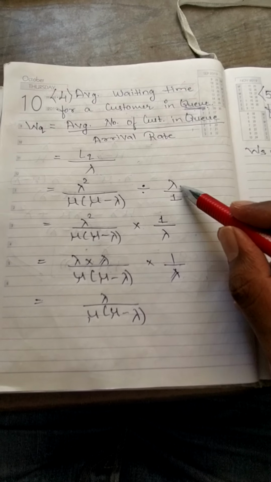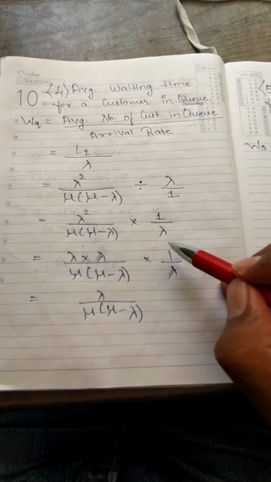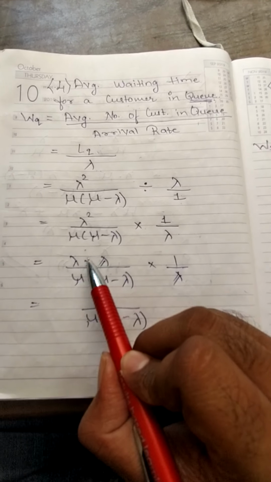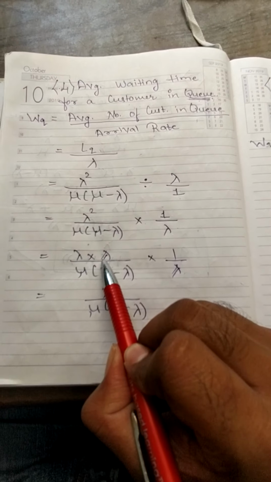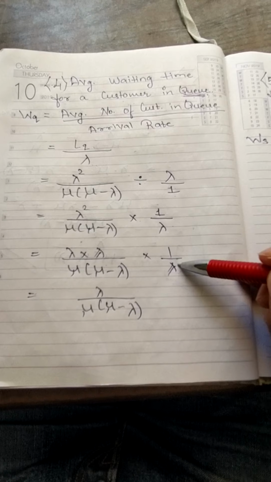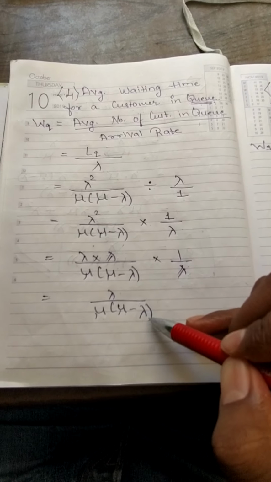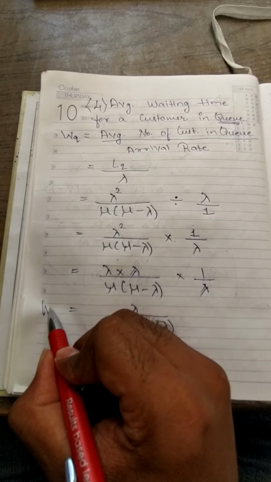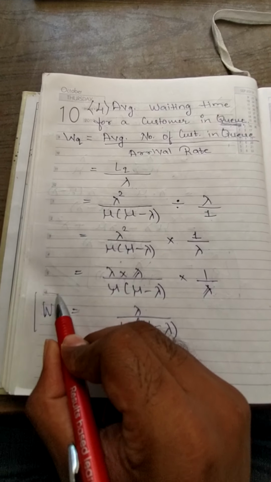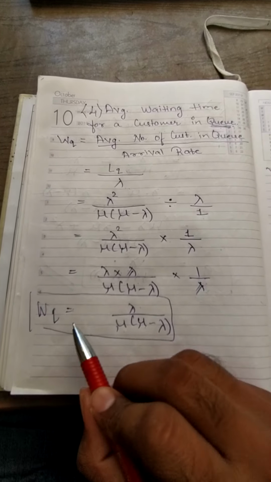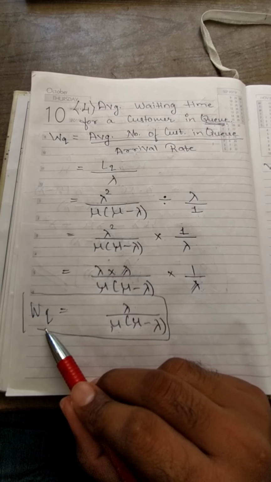Then 1 by lambda by 1 turns to 1 by lambda. Then this lambda square is lambda into lambda. So I have 1 lambda here, so I'll cut this lambda. So then lambda upon mu bracket mu minus lambda. This is the formula which I got to calculate the average waiting time for our customers in queue.